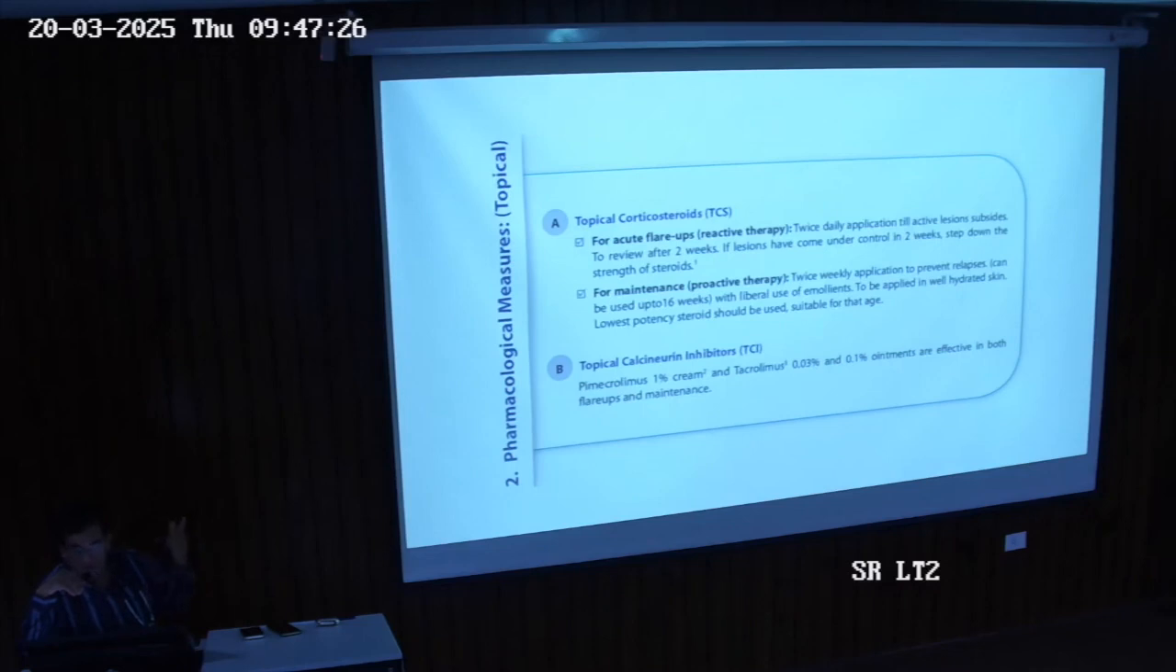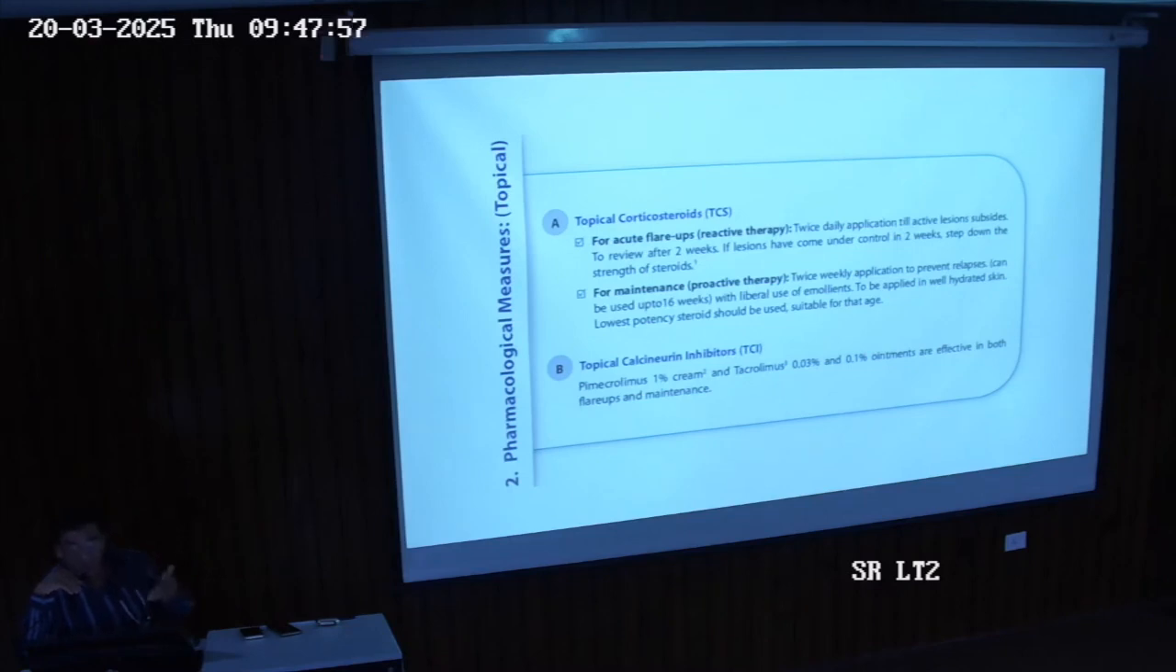The first one is reactive therapy. What we do here is apply topical corticosteroid twice a day for at least 2 weeks, and then we follow up to see the patient's response and step up. For maintenance therapy, instead of twice a day for 2 weeks, we go to twice weekly applications, because the patient has already relapsed. It's not an acute condition. So twice a week, not twice a day. In 7 days, we apply two times only.